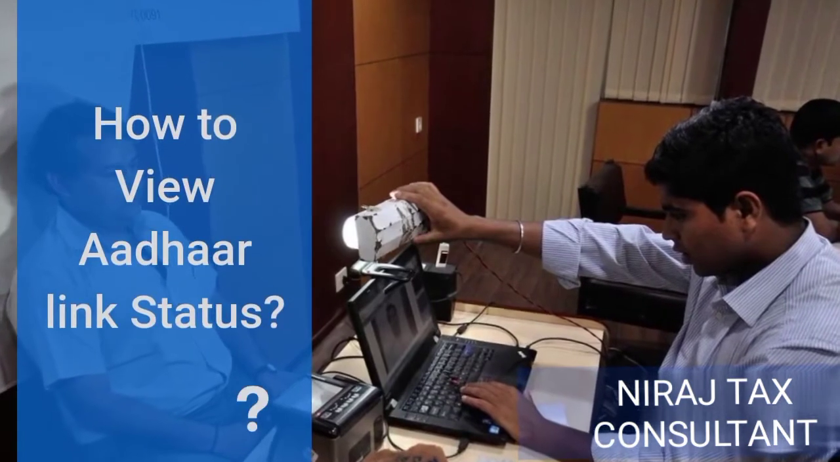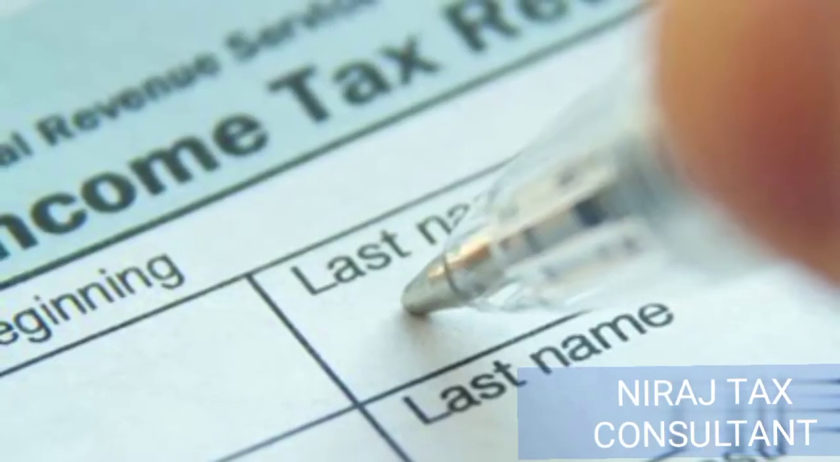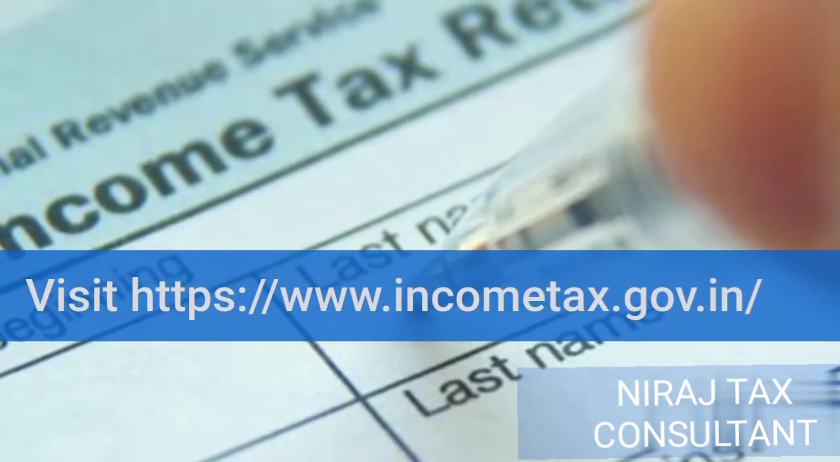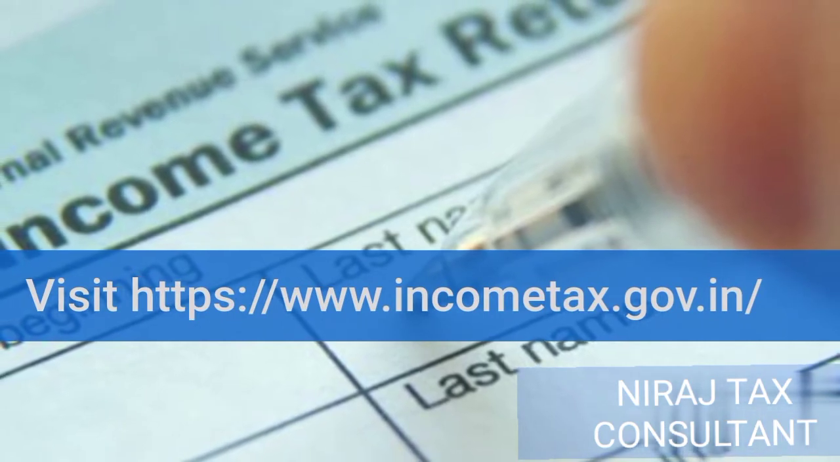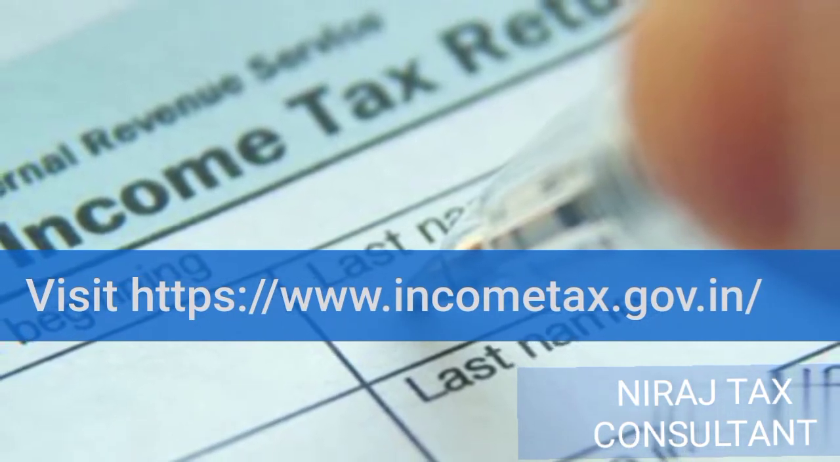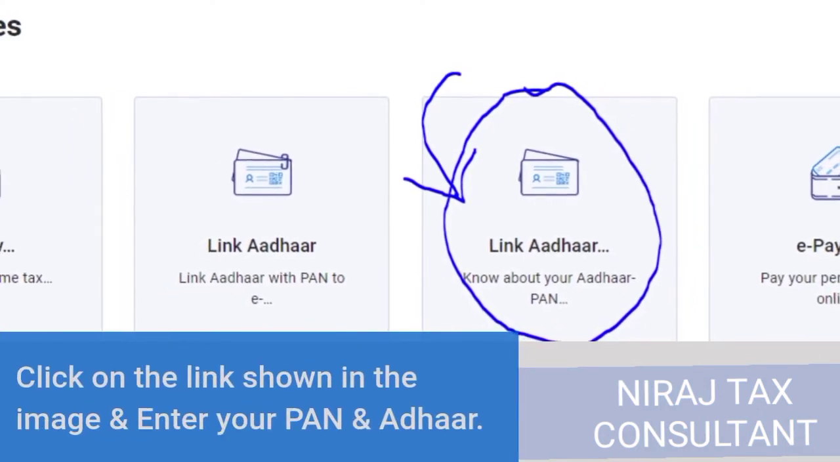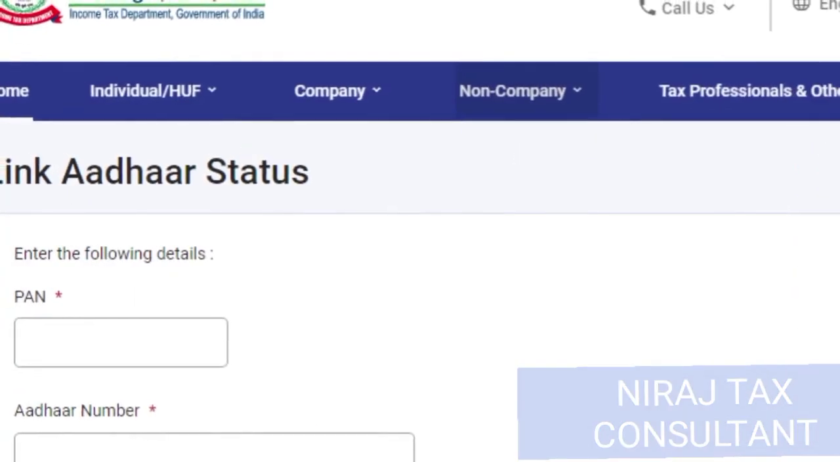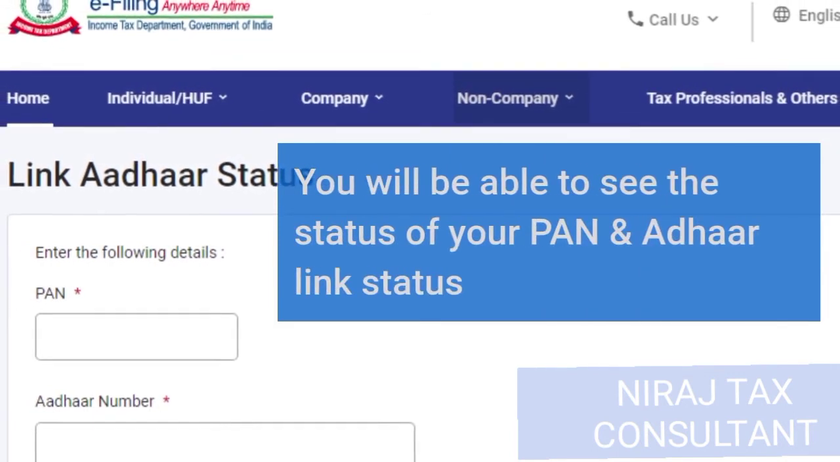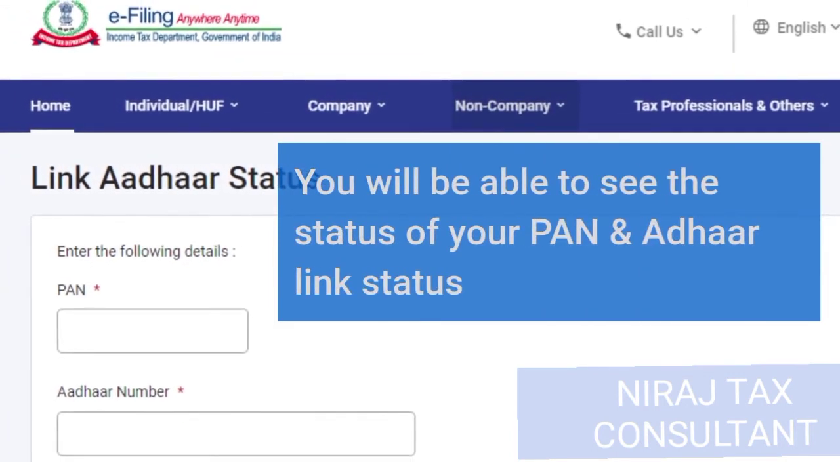How to view Aadhaar link status? Visit https://www.incometax.gov.in/. Click on the link shown in the image and enter your PAN and Aadhaar. You will be able to see the status of your PAN and Aadhaar link status.